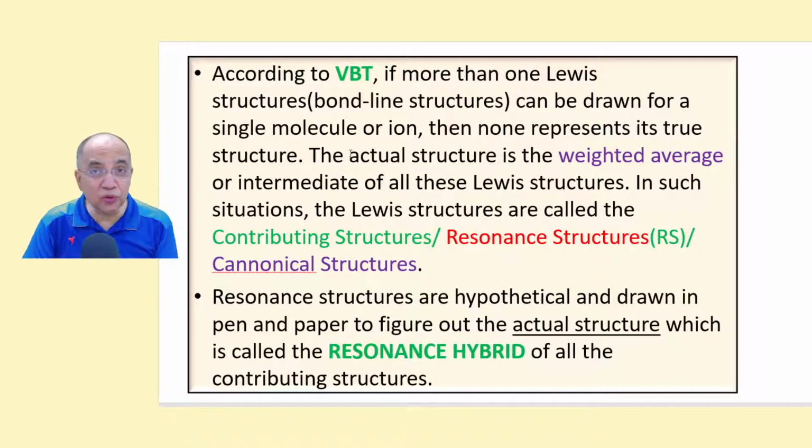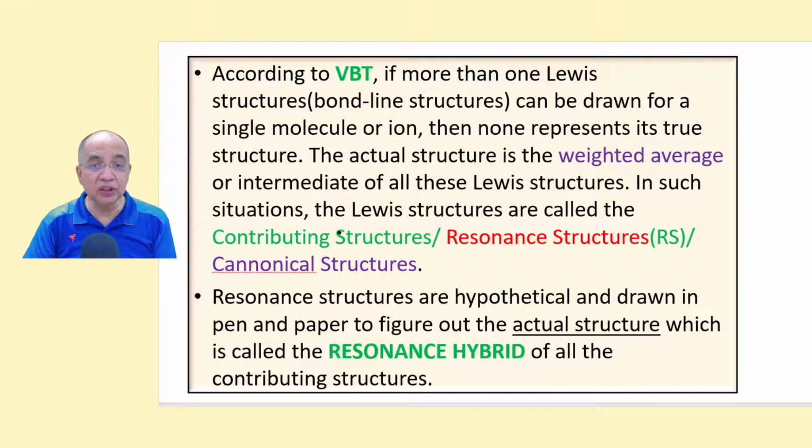Let me remind you what is resonance according to VBT. According to valence bond theory, if more than one Lewis structures or bond line structures can be drawn for a single molecule or ion, then none represents its true structure. The actual structure is the weighted average or intermediate of all these Lewis structures.